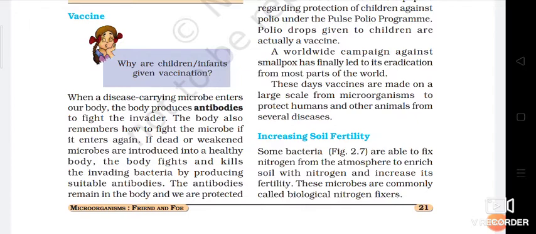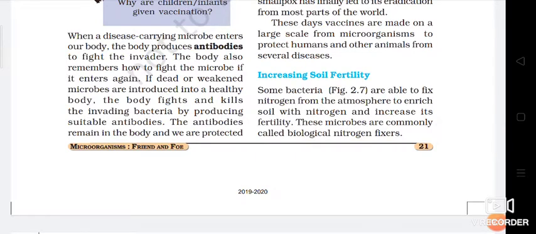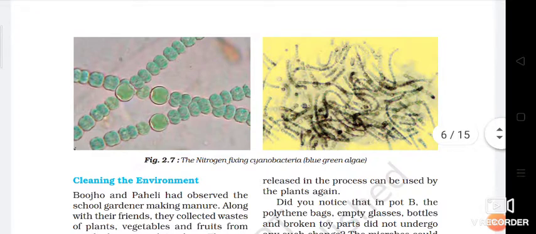It's a very long process, but still it is very helpful for the growth of the plant. Not only that, it is also very helpful for soil fertility. Now see the nitrogen-fixing cyanobacteria, blue-green algae.